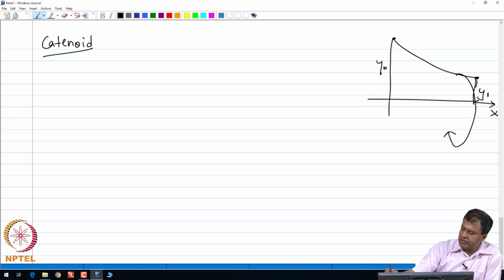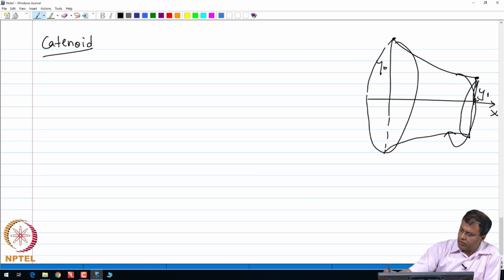We can see that it is going to generate a surface of revolution about the axis of rotation x, and this particular surface is the catenoid.